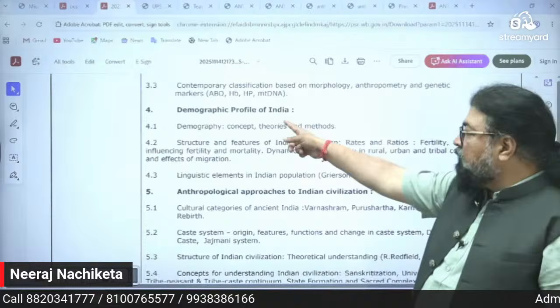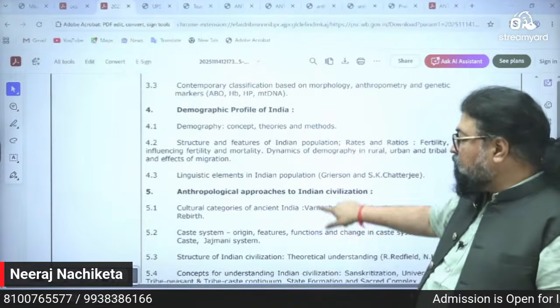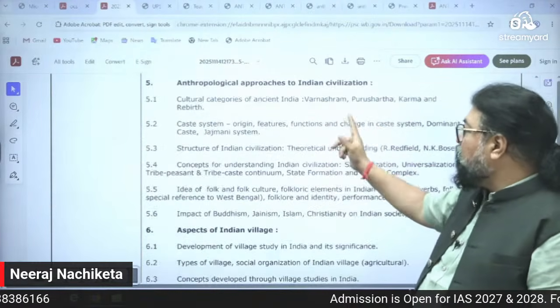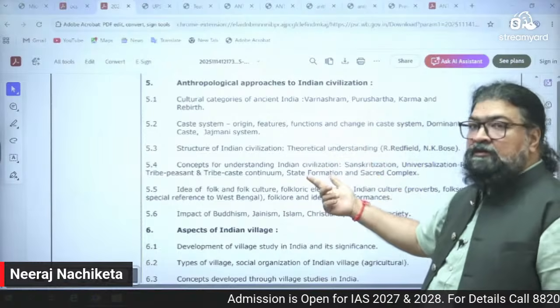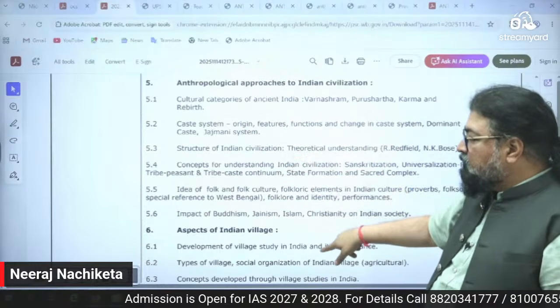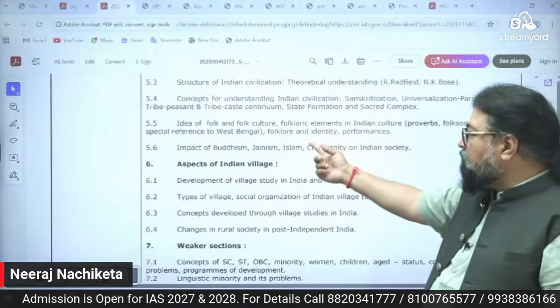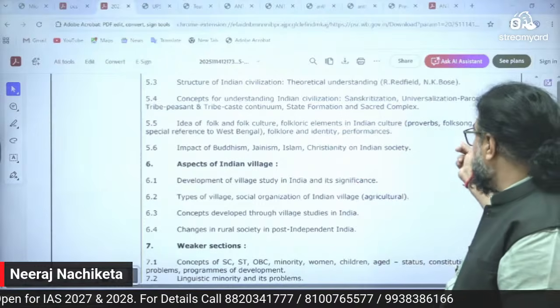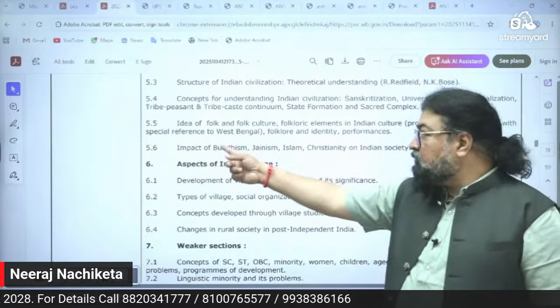Now you can see demographic profile of India. Then anthropological approaches to Indian civilization, Varnashram, Purusharth, Karma and rebirth, caste system, structure of Indian civilization, idea of folk culture, folkloric elements, proverbs, folk song, folk art, with special reference to West Bengal.